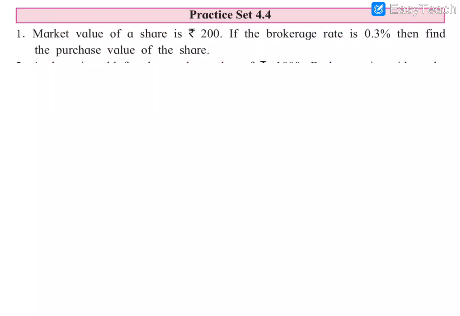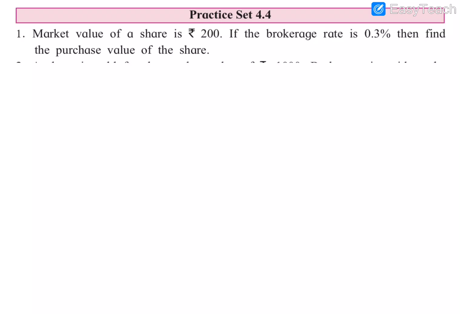So this is the first problem. We can read the question. The market value of a share is rupees 200. If the brokerage rate is 0.3%, then find the purchase value of the share. Purchase means we are buying that share, so how much money we need to spend to purchase that share. Brokerage rate is given as 0.3% and market value is given. So we have to find the brokerage, that is 0.3 percent of rupees 200, then add that amount to the market value, and we will get the purchase value of the share.